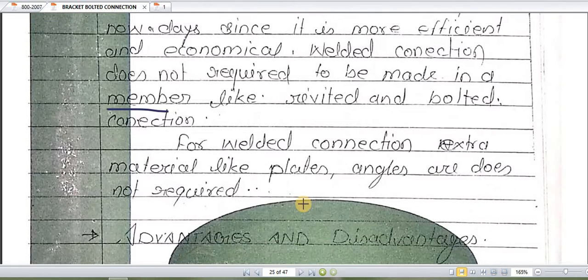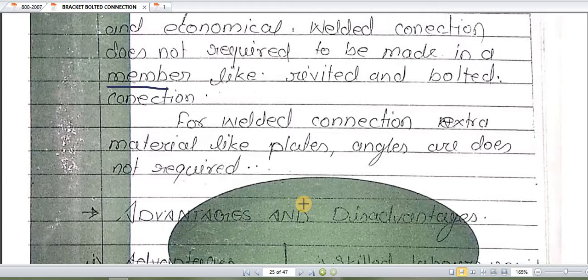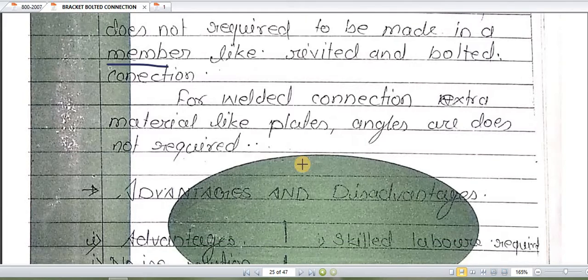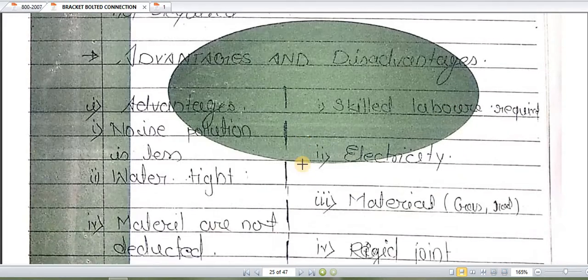For welded connections, extra material like plates and angles is not required. For welded connections we don't require extra members, but for bolted connections we require extra members which are to be bolted with the main members, which are bolted with the I sections. But here in welded connections, no extra members are required. So materials like plates and angles are not required. Okay, what are the advantages and disadvantages? Here there are some advantages and disadvantages only for welded connections.